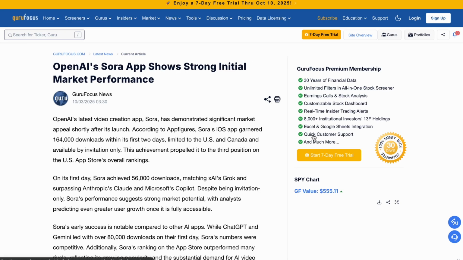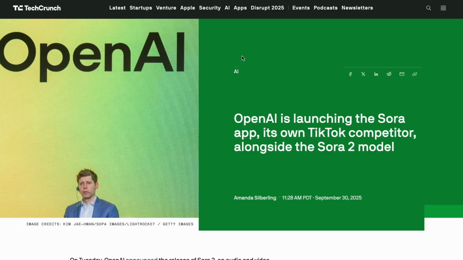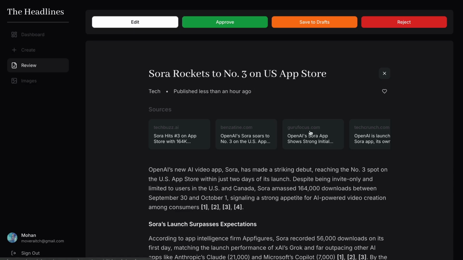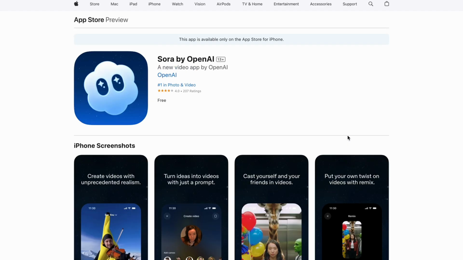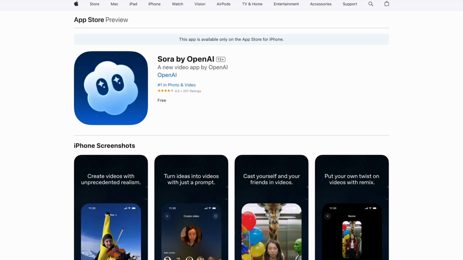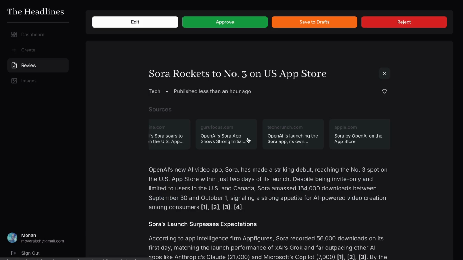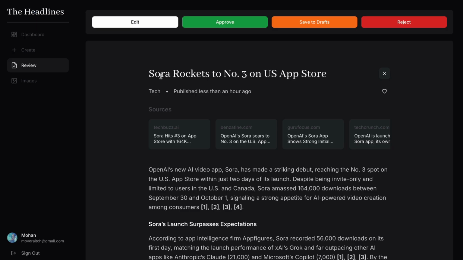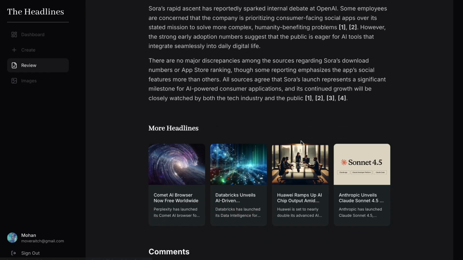Let's see, GuruFocus. TechCrunch, that was our original source. Apple.com. Okay, it's all good apart from Tech Buzz. Let's try again. Okay, for some reason the Tech Buzz article is not loading. It's either offline or Perplexity's created a fake link for that, which happens sometimes. That's why I have to check them.